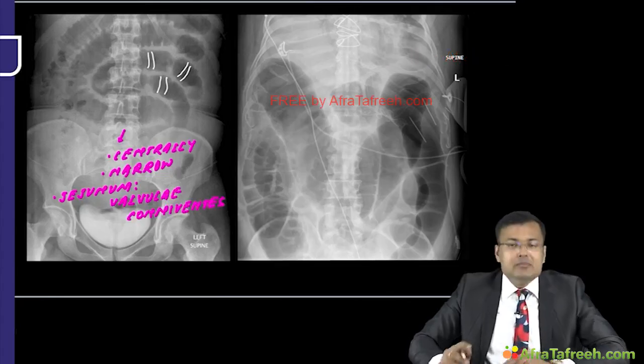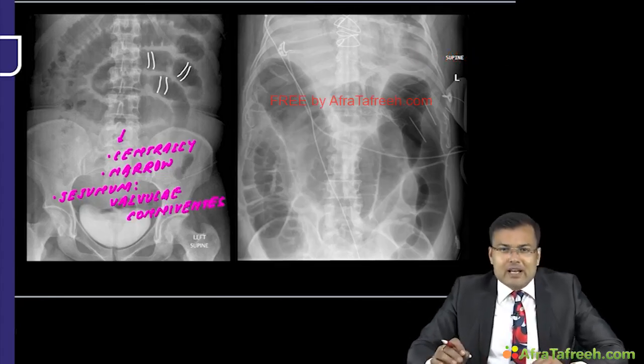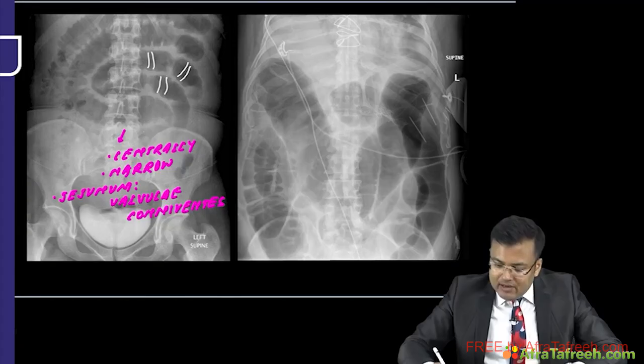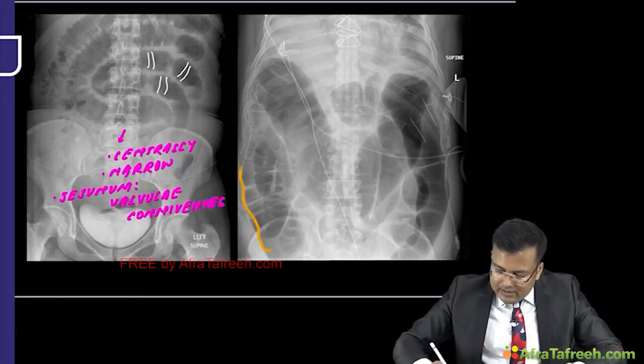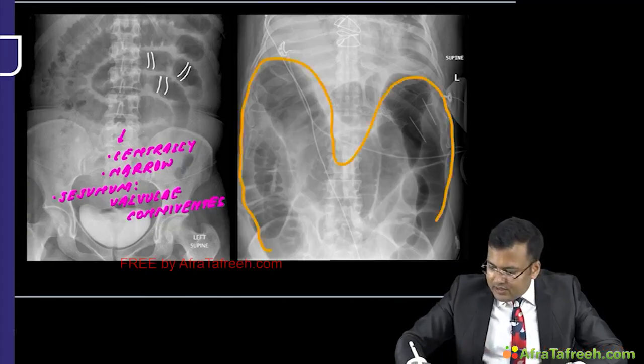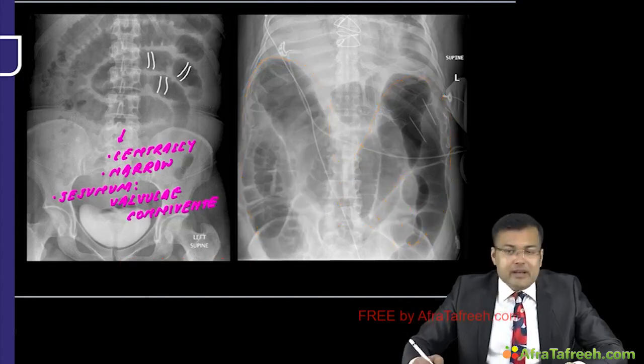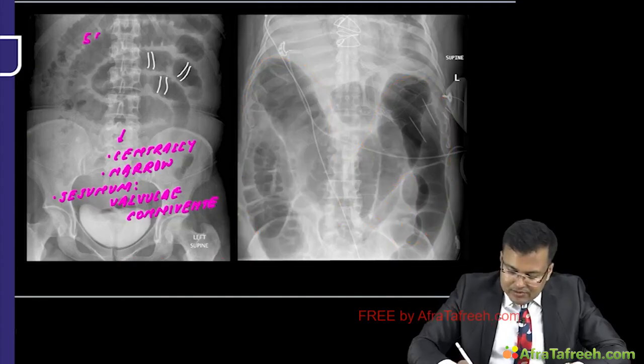And what about ileum? Whenever ileum is distended, it is featureless, characteristically characterless. So there is no special feature of ileum, but in jejunum there are valvulae conniventes. If you see this is the large bowel, you might identify the loops. This is the ascending colon, then the transverse colon, and the descending colon. You can see the haustration, the caliber, and the location is peripheral. This is small bowel obstruction and this is large bowel obstruction.